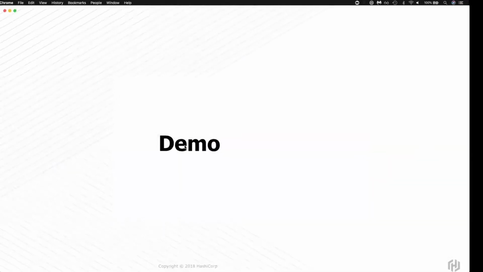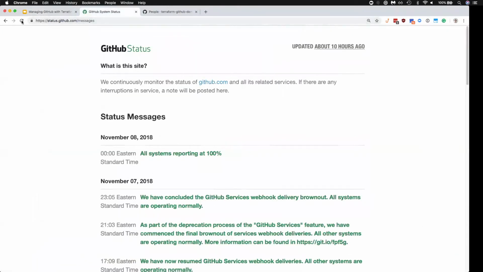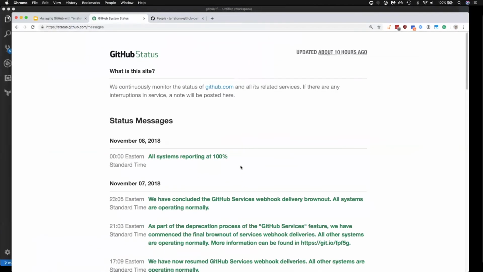So let's dive into a demo of how this works. Before we do this, let's check on the GitHub system status to make sure that GitHub is up. Otherwise, this demo is probably going to fail. Looks good.